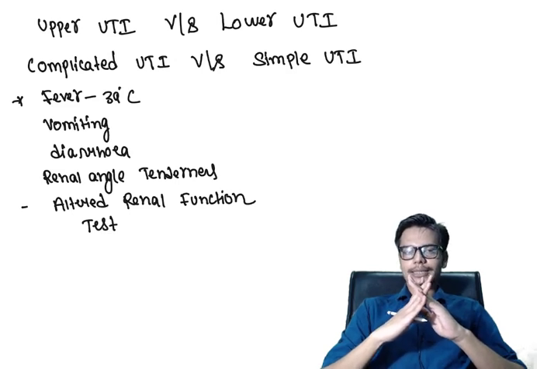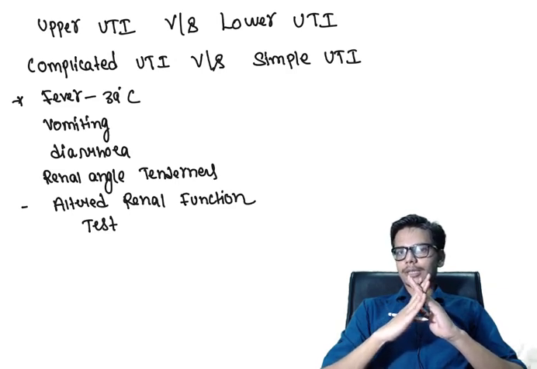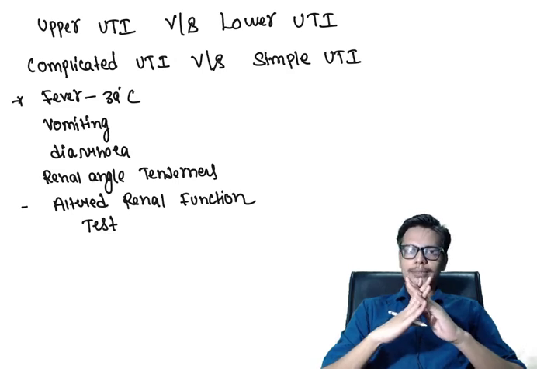So we classify this type of urinary tract infection as a complicated UTI, and in contrast, in simple UTI there will be presence of low grade fever and the other localized signs and symptoms of UTI, that is the burning micturition, increased frequency of micturition, and abdominal pain.